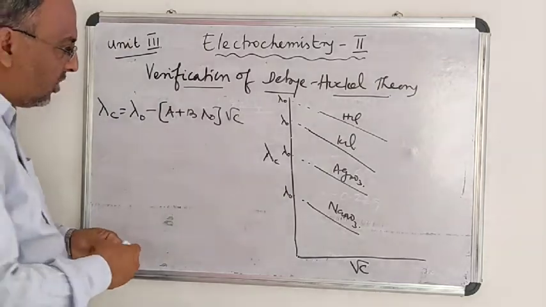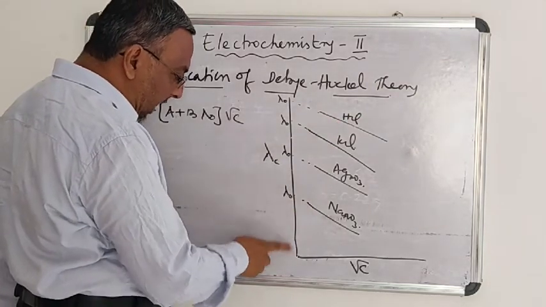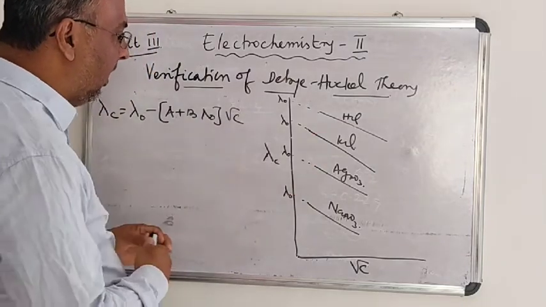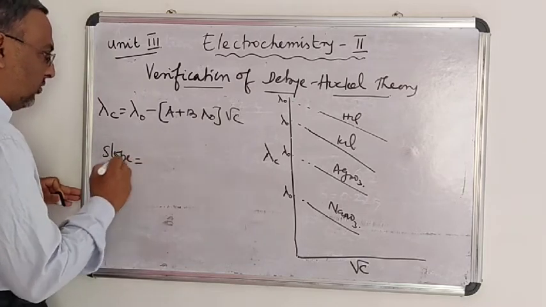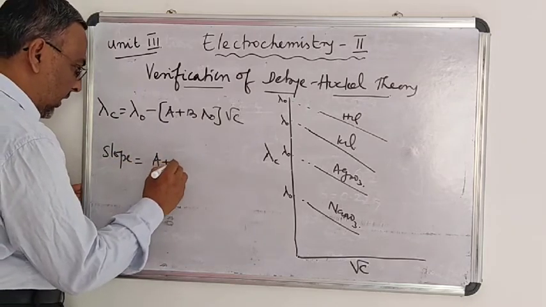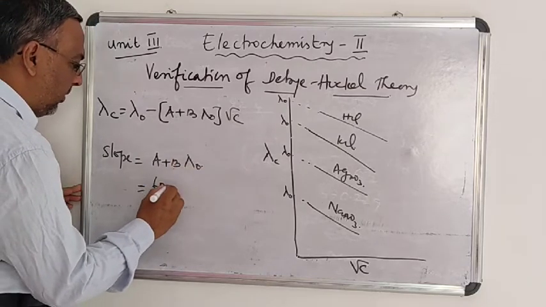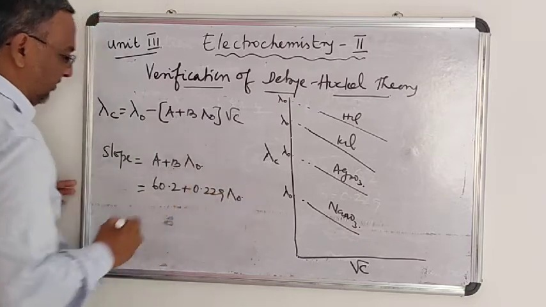These are the values of equivalent conductance of different strong electrolytes at zero concentration, and the slope of these lines is found to be equal to A plus B into lambda 0, that is, 60.2 plus 0.229 into lambda 0.